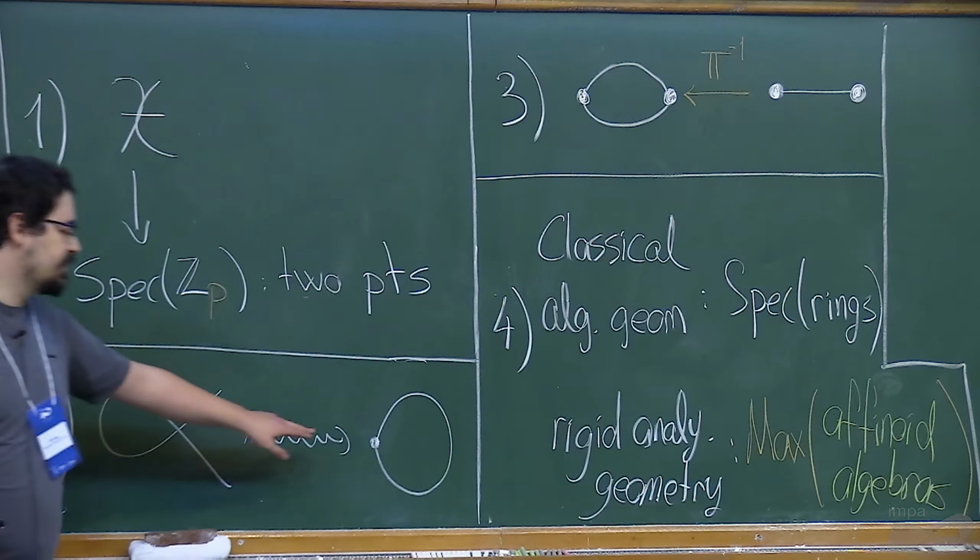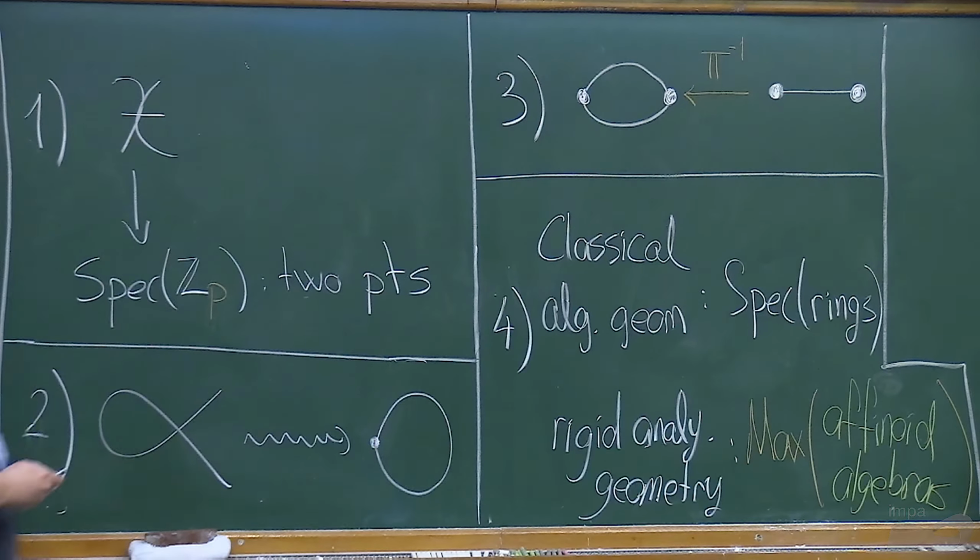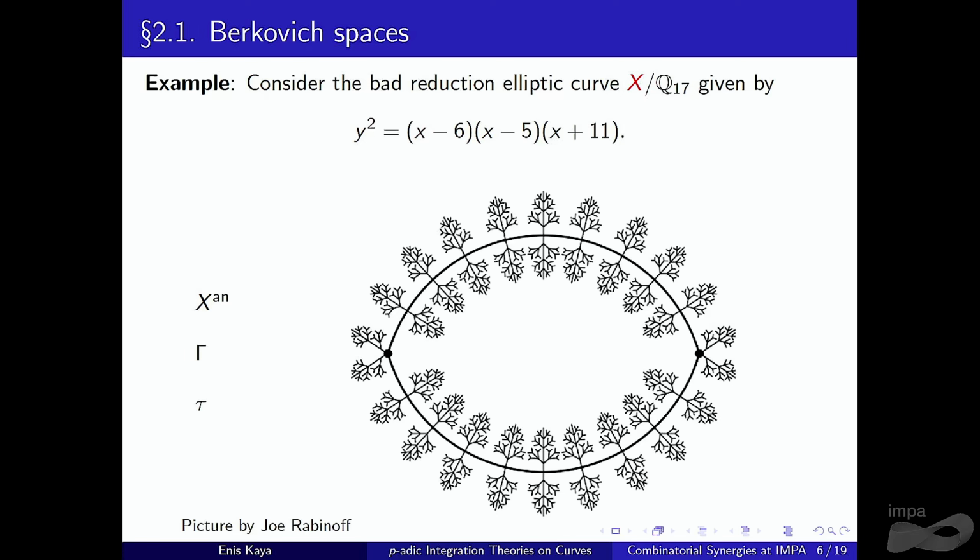Dualizing this, we get just one circle. And this beautiful picture, due to Joe Robinoff, represents the corresponding Berkovich space. As you see, there is a cycle inside our space. And there is a formal way of defining tau. Again, Farbod did, but let me give you an elementary school definition, at least on this picture. Let's take a point, maybe here, somewhere on the Berkovich space. Its image on the skeleton is just the closest point. That's it. Basically, we just want to keep track of some paths on our Berkovich space on the skeleton.